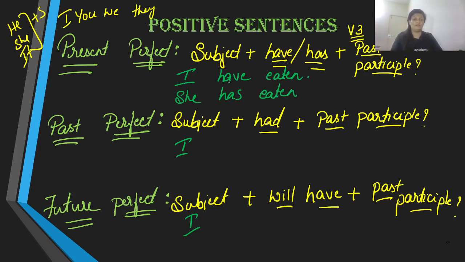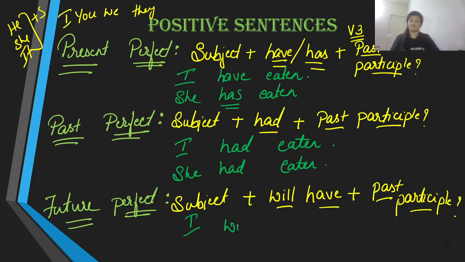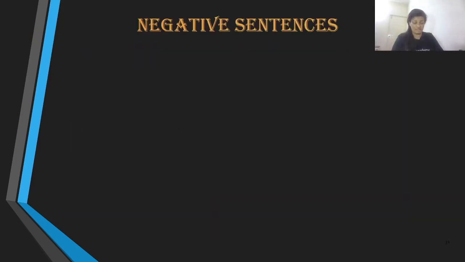And here, the past tense of have is had. Therefore, we are going to bring down the same past participle. I had eaten. Even though if it is she, we are going to use had. No change in plus s form over here. It is only in present tense alone. And the same is the case with the future as well. I will have eaten. And there you go. That's it. That's simple. How about the negative sentences?